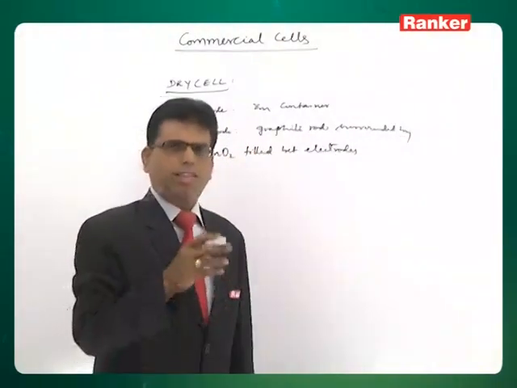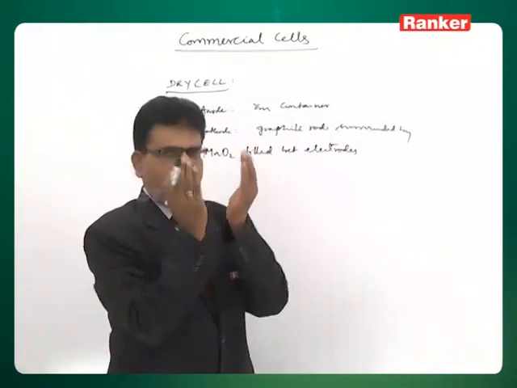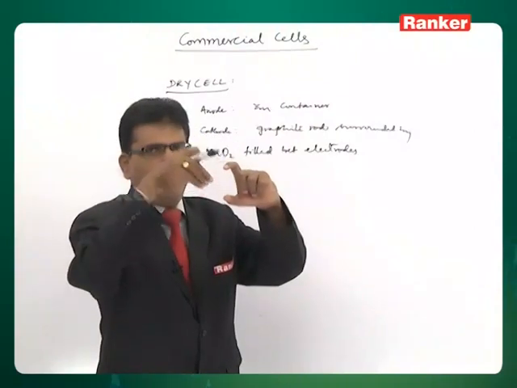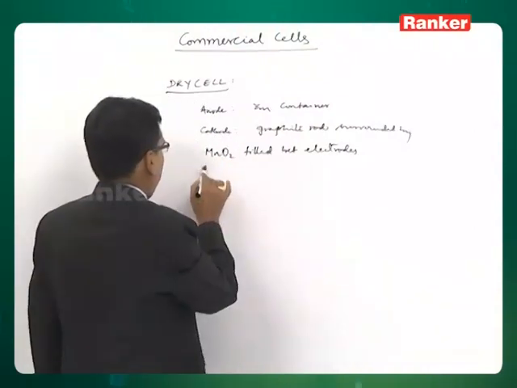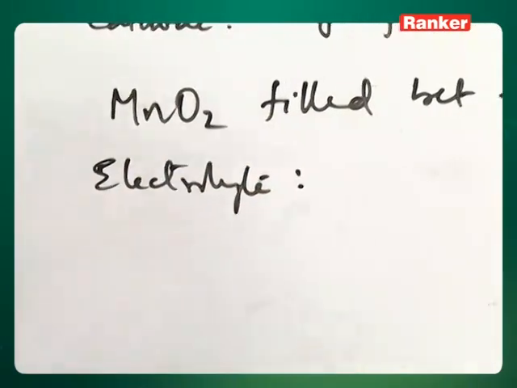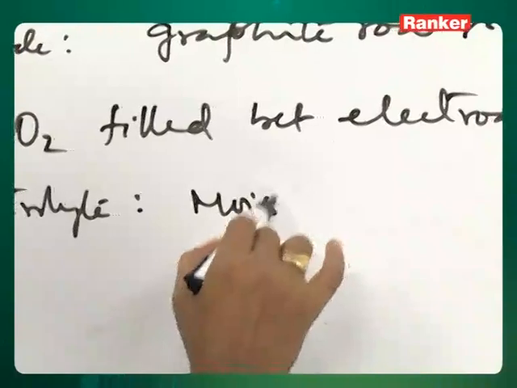So it is a container, in between there is a graphite rod, and around it there is manganese dioxide powder. Then the electrolyte is a moist paste